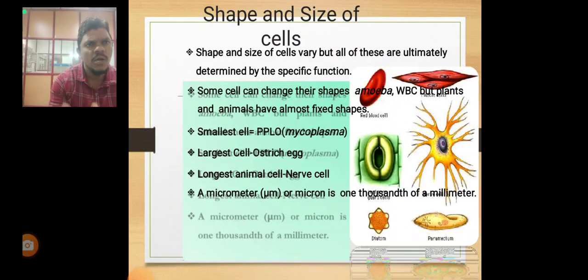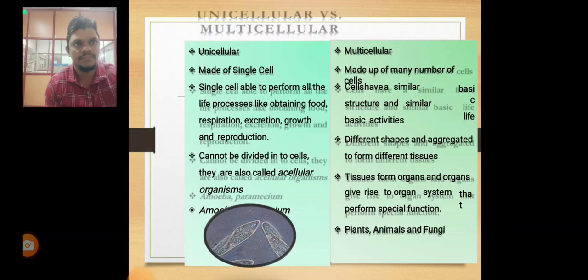The micrometer is called the micron. It is one of the units for very small cells. A micron is one thousandth of a millimeter. It is used for the very small size of cells.